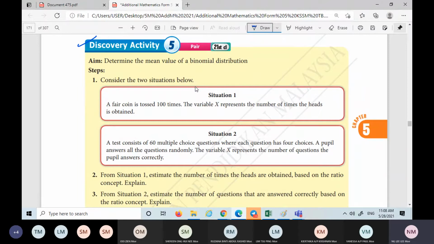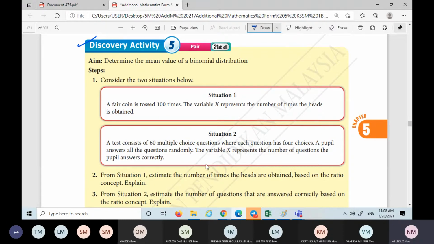Consider the two situations below. We look at the first situation. A fair coin is tossed 100 times. The variable x represents the number of times the head is obtained. Look at question number 2. From situation 1, estimate the number of times the head is obtained based on the ratio concept.